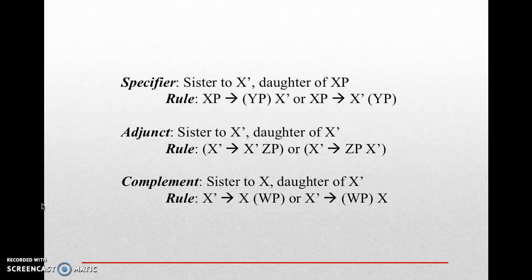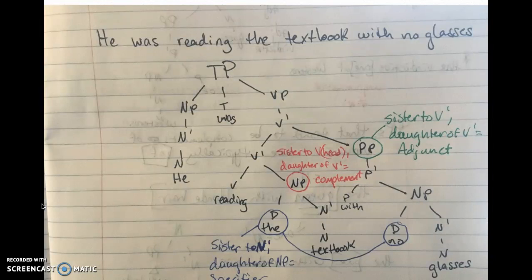Let's see. Okay, so let's look at it. Check it out on this, okay? Let's put it on the sentence that we just did. He was reading the textbook with no glasses. You see how right here I've got this labeled as an adjunct, with no glasses, because that's going to be sister to a bar, and it's also daughter to a bar.